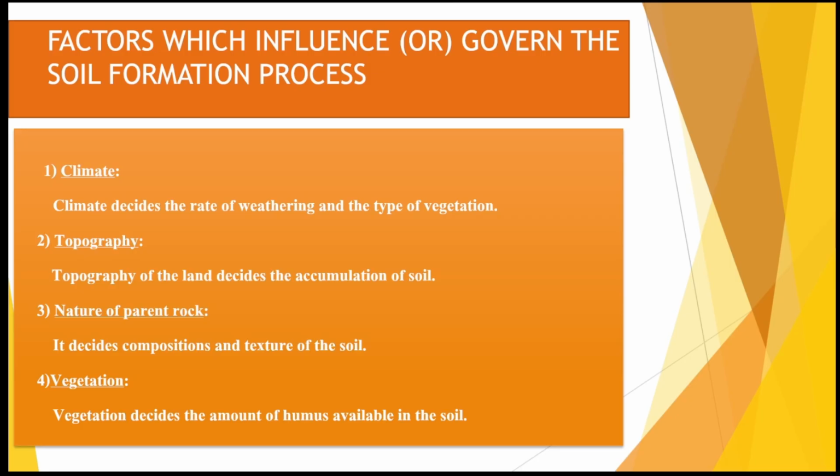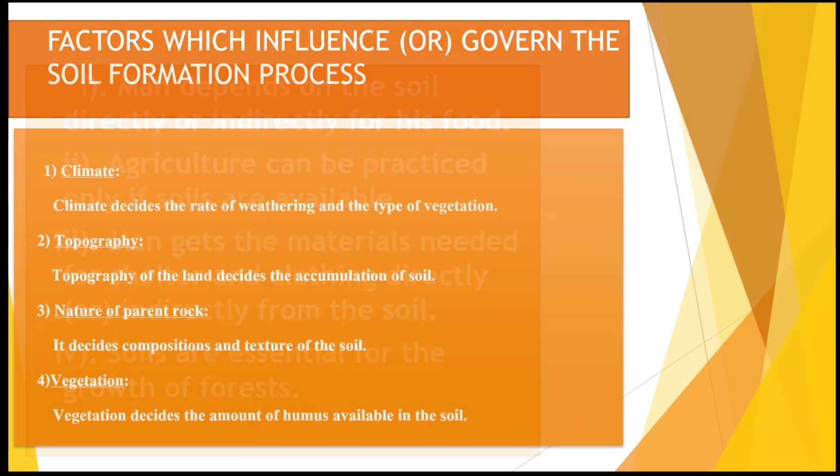So when we talk about the soil formation process, there are 4 important factors which will influence its formation. First is the climate. The rate of weathering of the rocks and the type of vegetation found in that particular climate will also change the soil. Topography is nothing but the land around that, how it is, and what the properties of that particular land are also decides the type of soil. Nature of parent rock: the color and position of the parent rock will decide the type of soil. Lastly, the vegetation, that is whichever plant is growing upon it, will also decide the kind or type of soil.